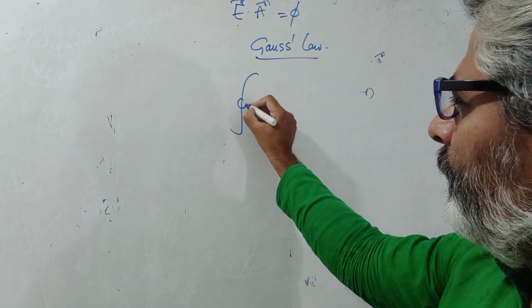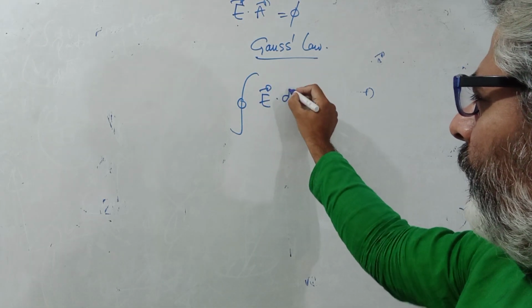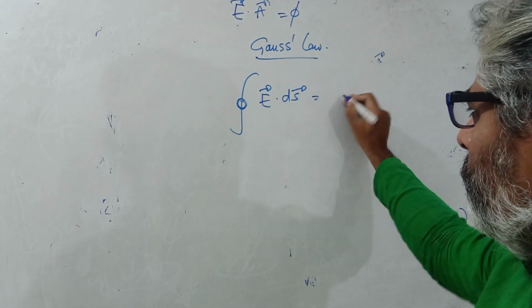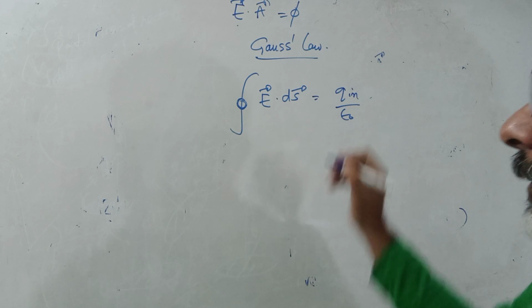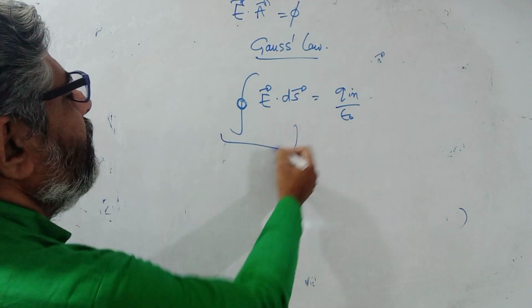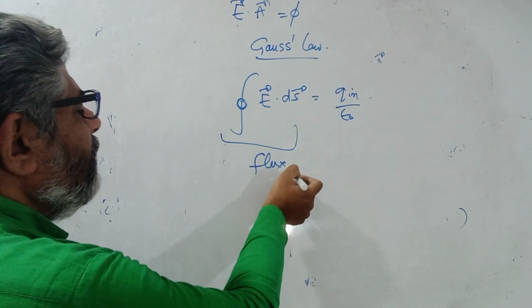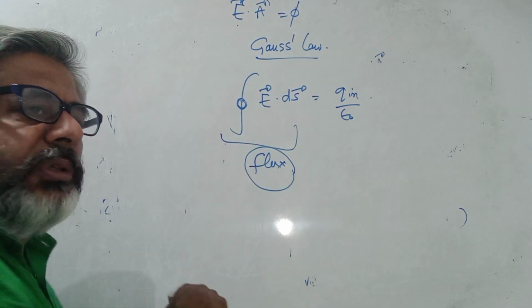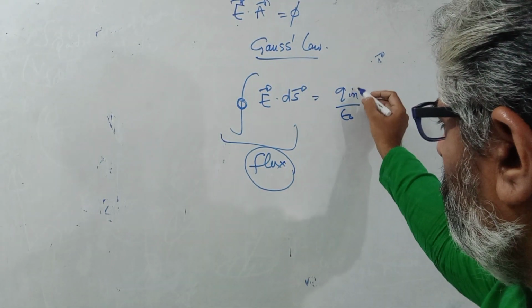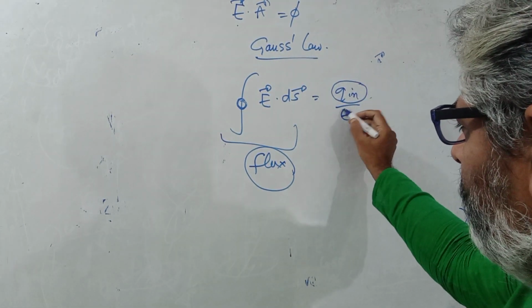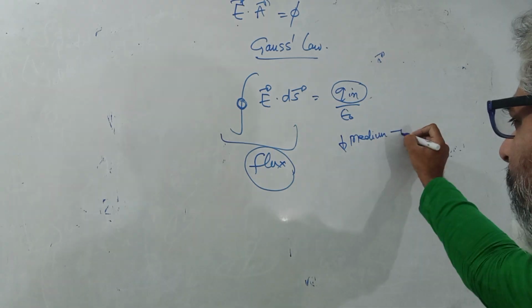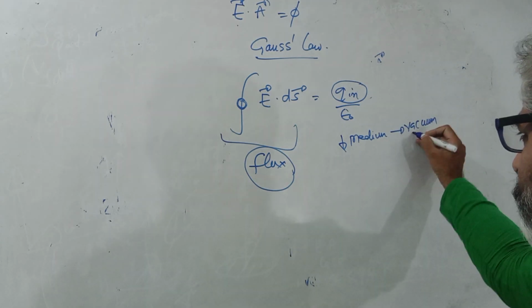So Gauss law says that the flux of the electric field through a closed surface, this integration sign is over a closed surface, equals Q in upon epsilon naught. This looks very mathematical, but its meaning is that this term is the flux. So it simply says that the flux of the electric field through a closed surface is equal to the inside charge divided by the permittivity of free space, and I am here assuming the medium as vacuum, that is why I am calling it free space.